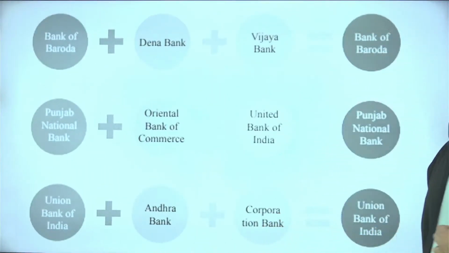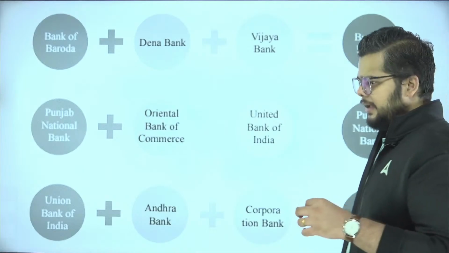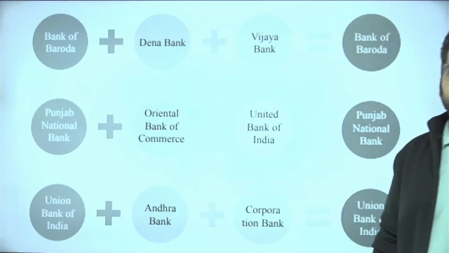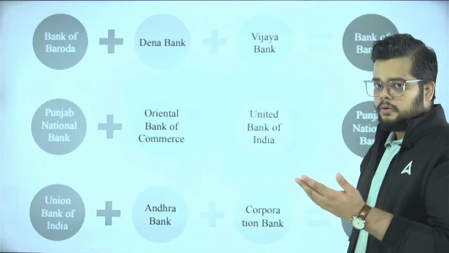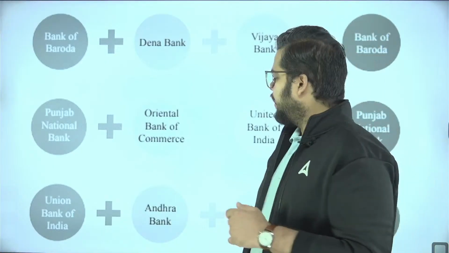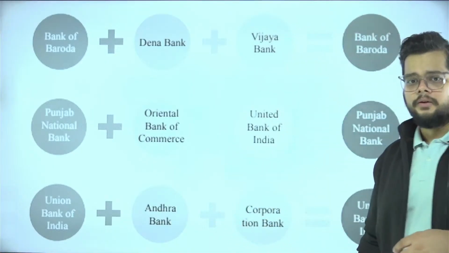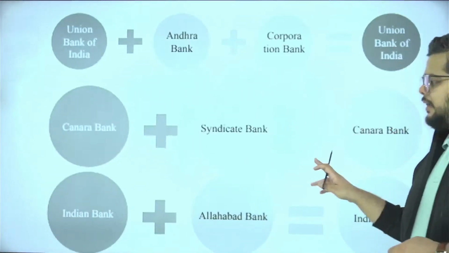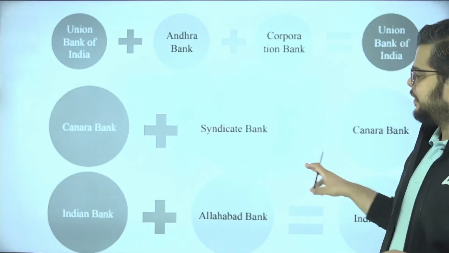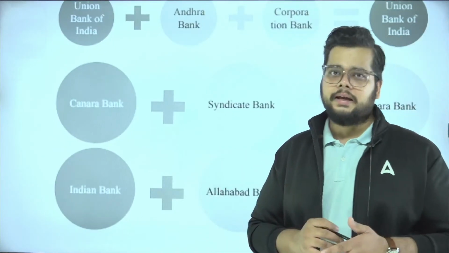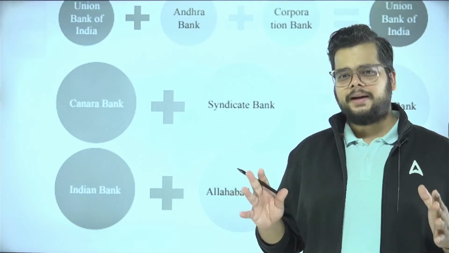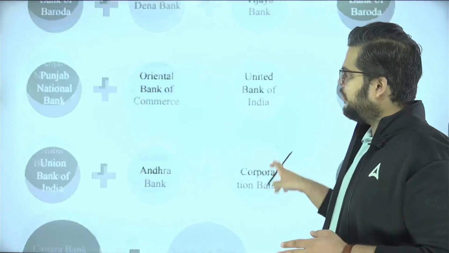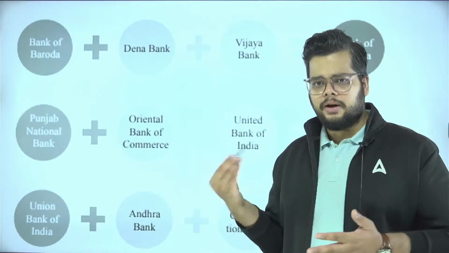Starting off with the merger between Dena and Vijaya Bank. So Dena Bank and Vijaya Bank merged into Bank of Baroda. Oriental Bank of Commerce and United Bank of India merged into your Punjab National Bank, that is PNB. Andhra Bank and Corporation Bank were merged into Union Bank of India. And when we talk about Syndicate Bank, it was merged with Canara Bank, and Allahabad Bank merged into Indian Bank. So one question is expected this time also. Do make sure that after the lecture you note down all these mergers in one note and keep on revising them if you do not know.